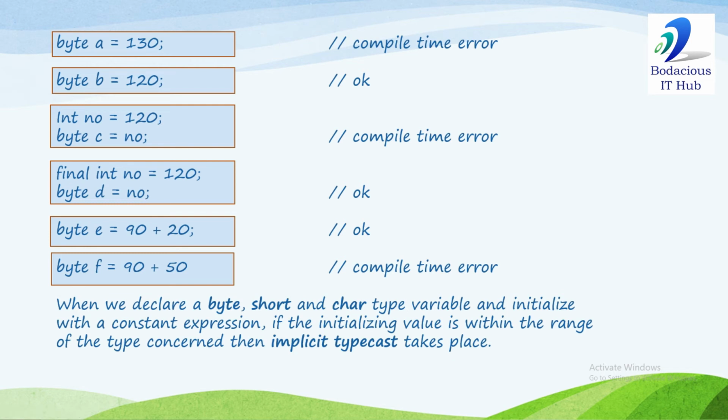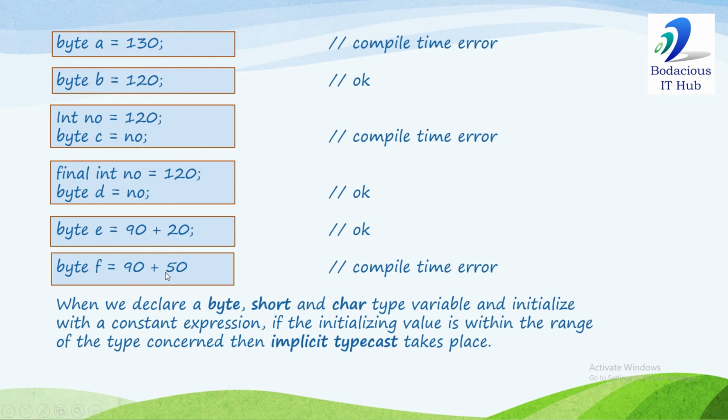Okay. In the fifth example, byte is number 90 plus 20. Again, it's a constant expression. Both of the operands are literals. So it will be solved at compile time, and the result is 110. That is in the range of byte. So implicit typecast takes place.